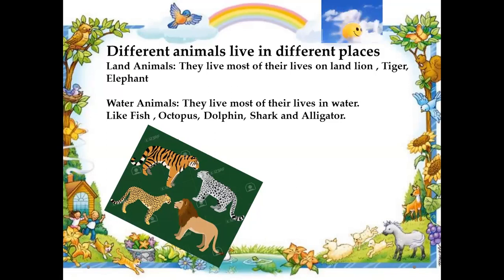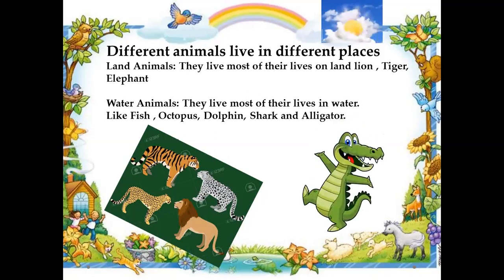They live most of their lives in water, and usually they have gills to breathe under the water. Examples of water animals are fish, octopus, dolphin, shark, and alligator. They are included in the group of animals that live most of their life in water.